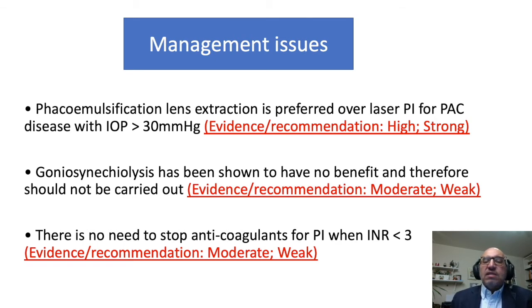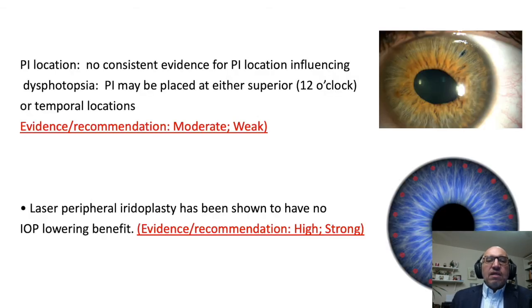For goniosynechialysis, it is moderate evidence and weak recommendation, so we still do goniosynechialysis for some patients. And again, you can combine the level of evidence with the recommendations for practice. Regarding the location of the PI, there is no consistent evidence for the location of the PI affecting dysphotopsia. So generally speaking, PI may be placed at either superior or temporal locations, and again moderate and weak, so still some research is needed in this area.